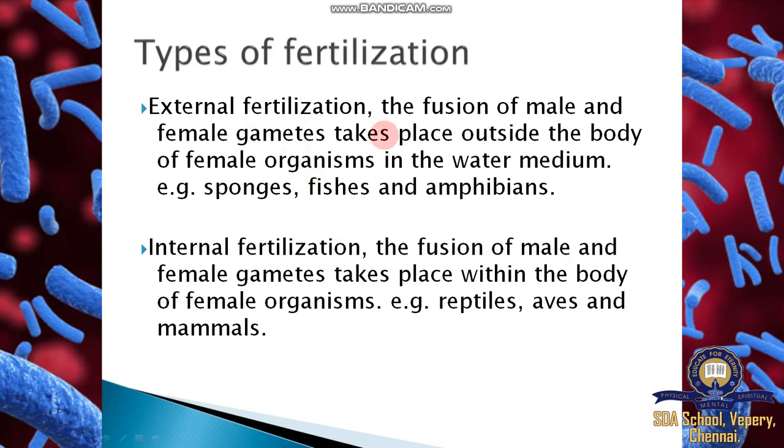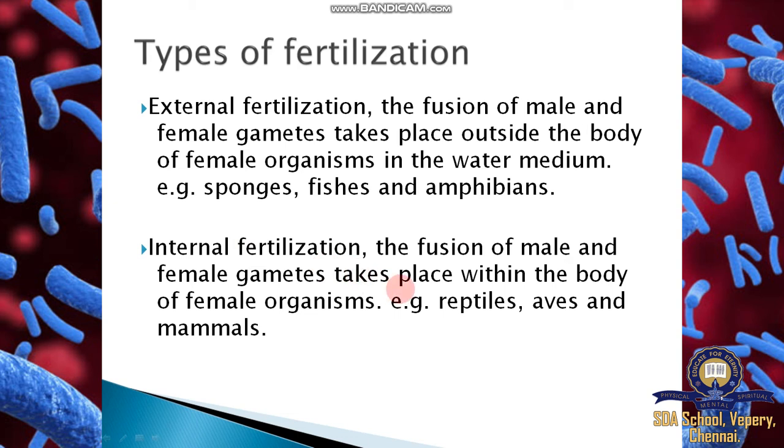What is external fertilization? Fertilization occurs outside of the body of the female organism. Examples: sponges, fishes, and amphibians. So these are the organisms that are good examples of external fertilization. Fertilization that occurs outside of the organism is called external.